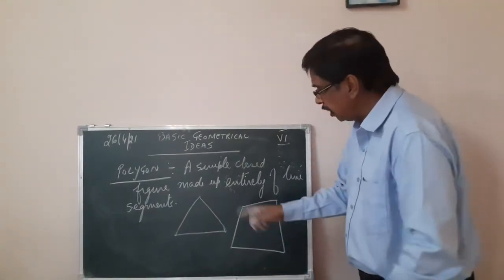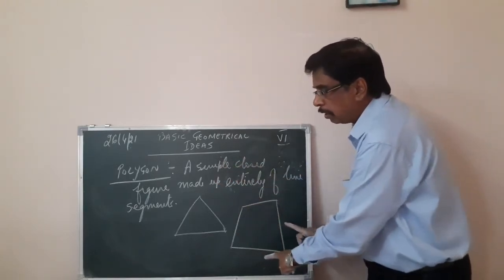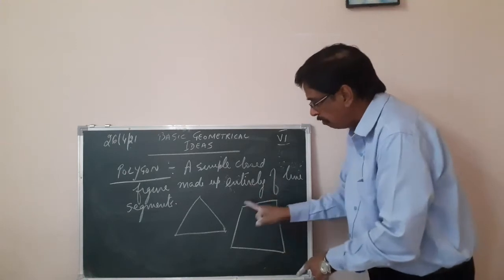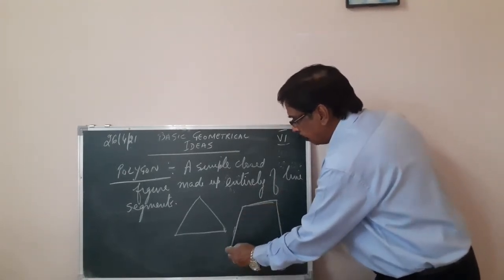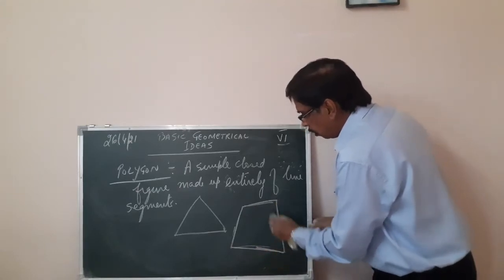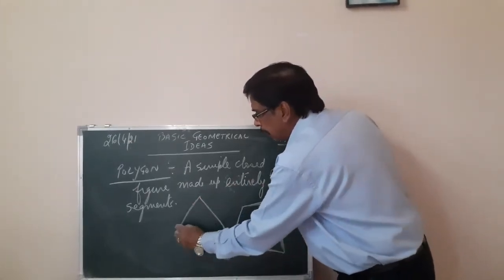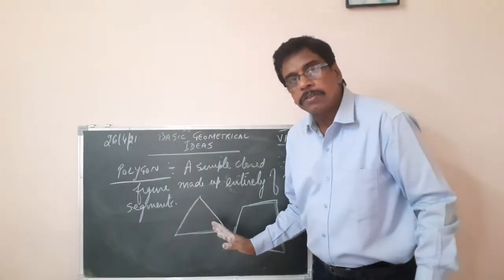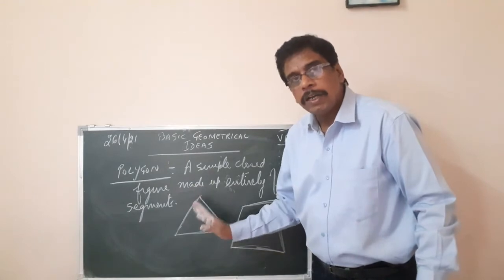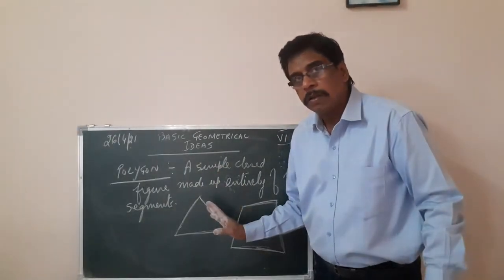If I have a figure, is this a polygon? Yes, it's a closed figure. A simple closed figure made up entirely of line segments. These are line segments. One line, second line, third line, fourth line. All these are line segments. This is also your line segment. One line segment, second line segment, third line segment. They are called polygons. They are known as polygons. This is what we are going to discuss out here now.